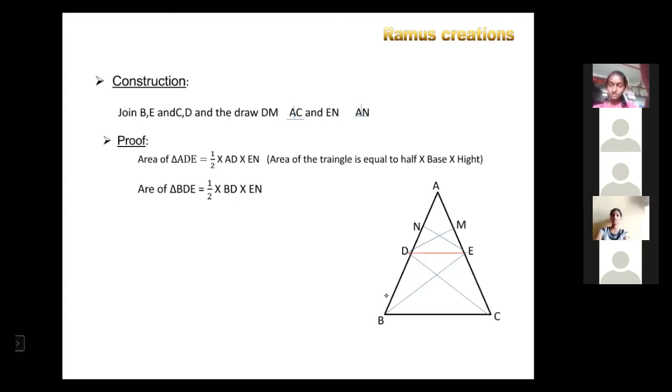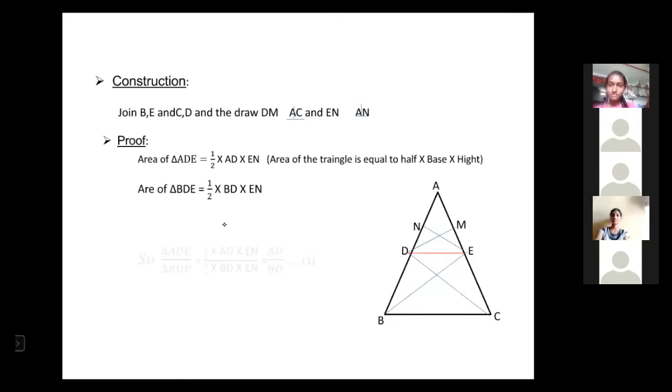So the perpendicular EN is automatically perpendicular on AD, and it is also perpendicular on BD. So half into base BD, the perpendicular height is EN. So area of triangle BDE is half into BD into EN.